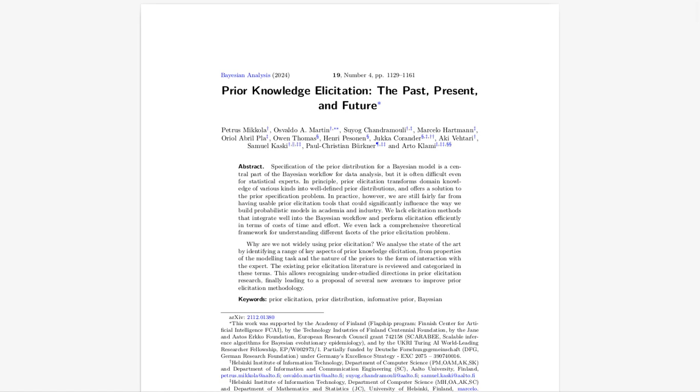Exactly. And they also emphasize the need for open source software that facilitates prior elicitation and integrates with existing workflows. It should be user-friendly and visually engaging so that users can actually understand and validate the elicited priors. So it needs to be both powerful, but also accessible. Exactly. Of course, we also need to be able to evaluate these prior elicitation methods effectively. How do we do that? This involves developing better metrics for assessing how well the elicited prior actually reflects the expert's true knowledge, and then how that prior impacts the model.